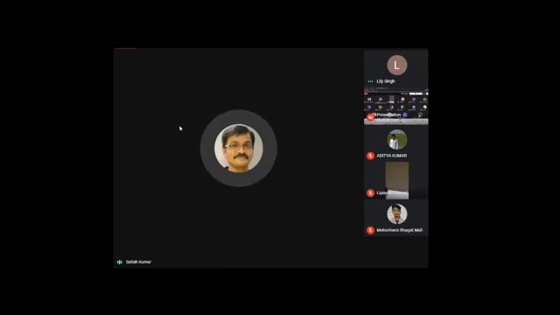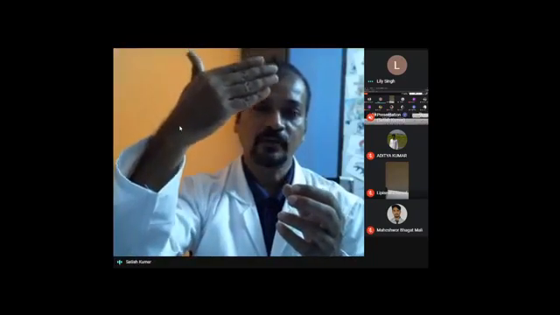It all depends upon how the image is taken. As I was talking about in the image I showed, the left ventricle should be sliced exactly from the middle, in between the papillary muscles.